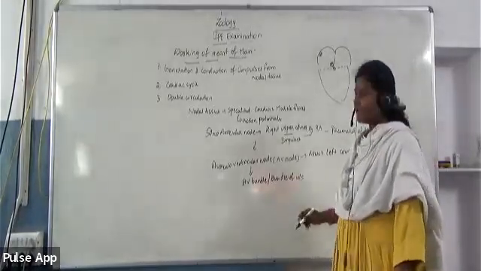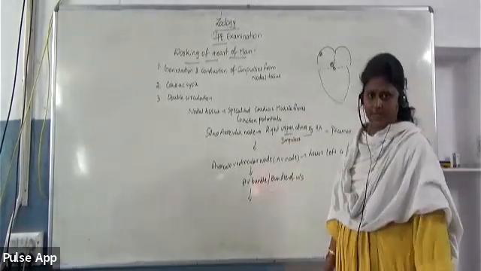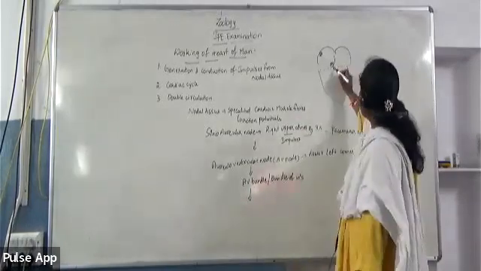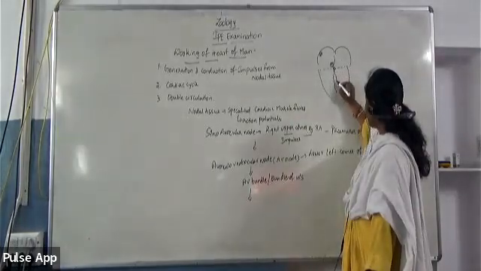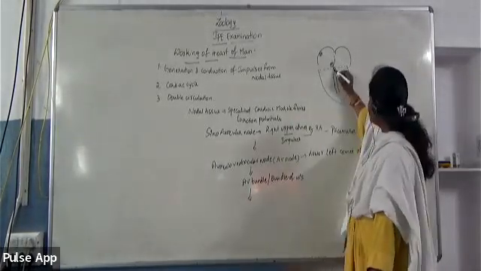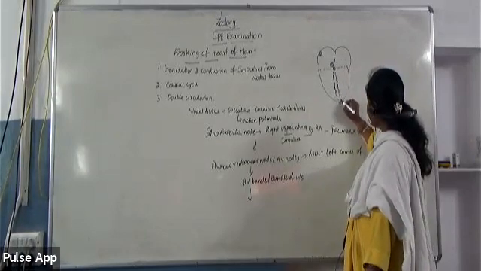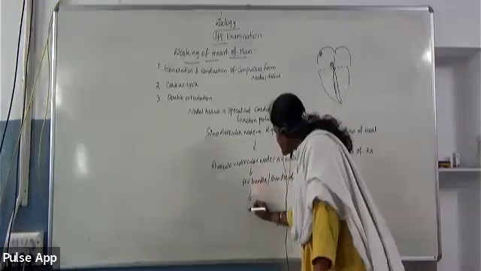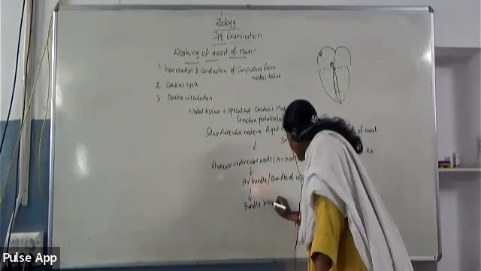This AV bundle now passes through an opening in the fibrous skeleton of the heart, where it divides into bundle branches like this. That is the right bundle branch and the left bundle branch, which are almost coming in the interventricular septum. Like this, the AV bundle is further divided into bundle branches.